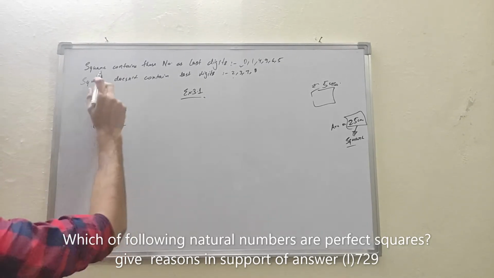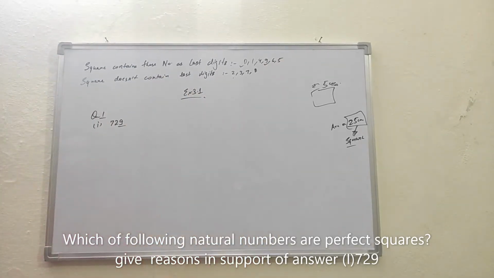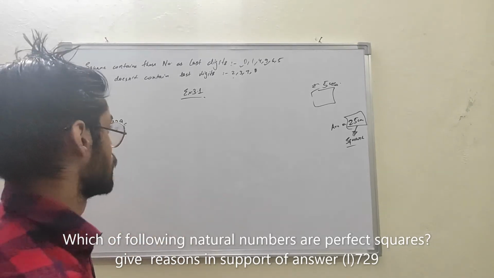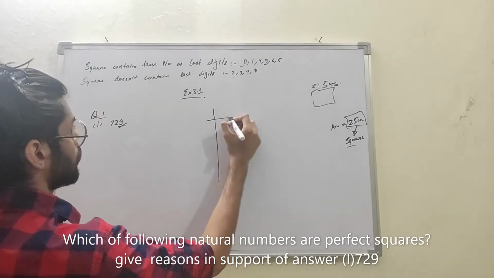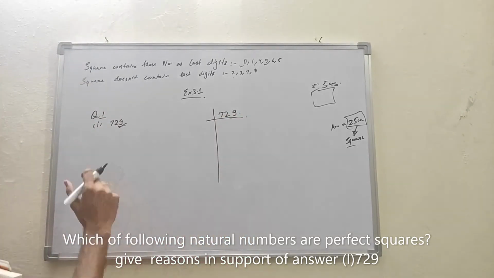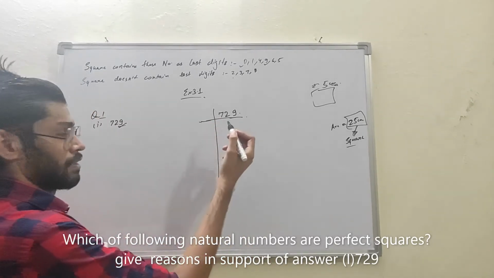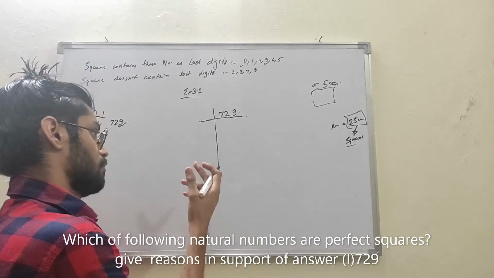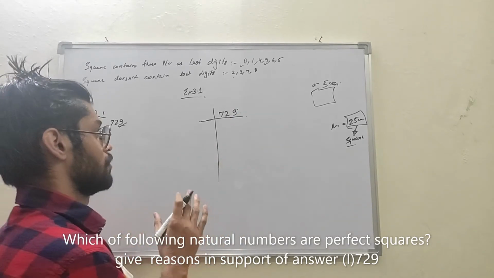It contains 9. Squares contain these numbers as last digits, so 9 is present in the last digit. So it could be a perfect square, but we don't know yet, so we have to check whether it is a perfect square or not. For checking it, we should find the prime factors of this number. How do we find the prime factors? We check whether this number is divisible by any number starting from the least, that is from 2. Here the last digit is 9, so it couldn't be divisible by 2.